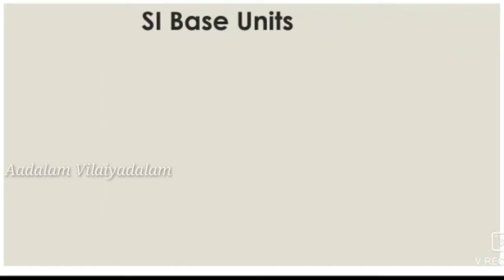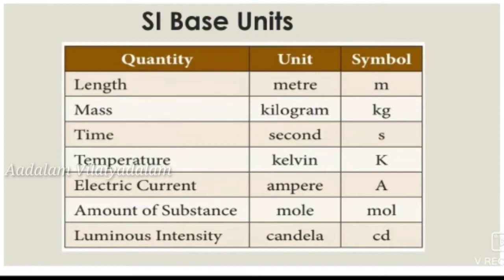Next we learn about the international system of units. The international system of units is also known as the SI system, and there are 7 physical base quantities of the SI system. These are mainly length, mass, time, temperature, electric current, amount of substance, and luminous intensity. These are the 7 physical base quantities of the SI system.